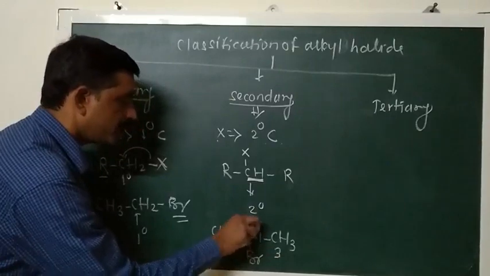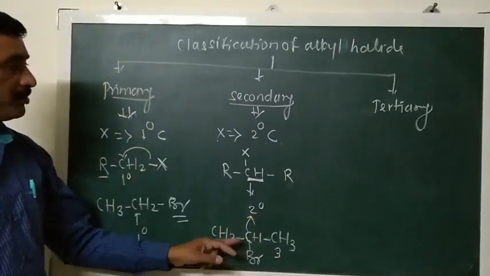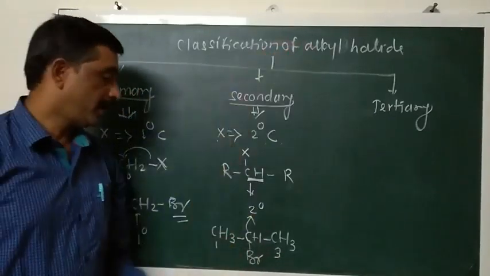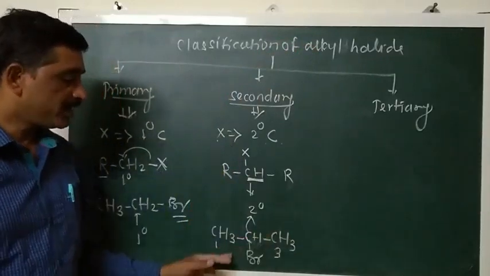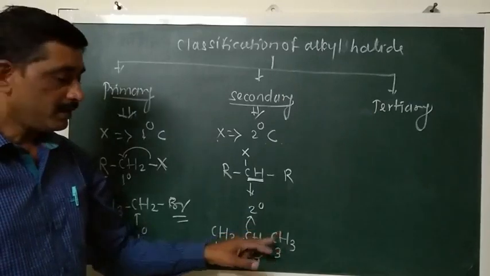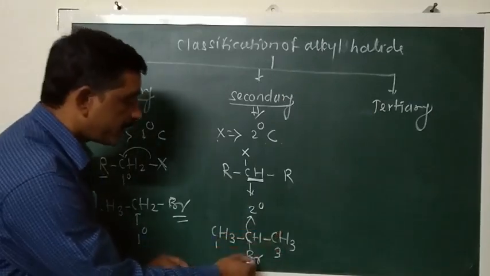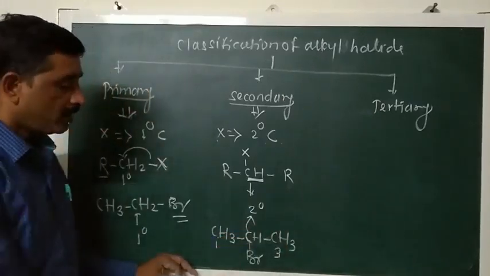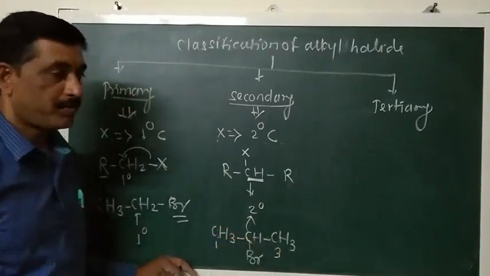So it is a secondary carbon atom, and therefore this compound is a secondary alkyl halide. The name of this compound is secondary propyl bromide, also known as isopropyl bromide.